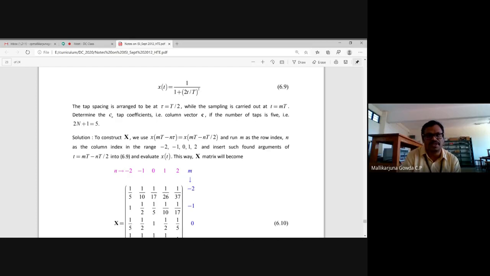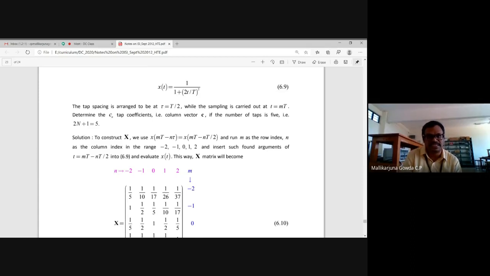So first we need to construct the matrix X. What is this matrix X? It is a 2n plus 1 by 2n plus 1 matrix. Since the value of n is 2, 2n plus 1 means 4 plus 1, which is 5. It is a 5 by 5 matrix, so you should visualize the 5 by 5 matrix.